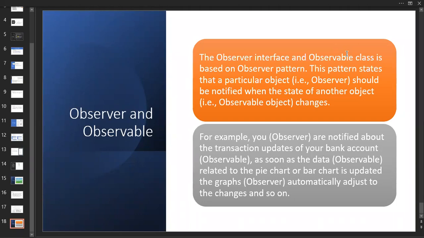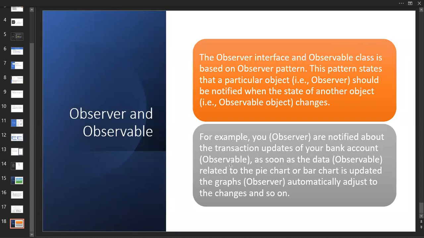Inside a program, you are supposed to tell that when something happens in a particular situation, you update it. When a person debits or credits an amount in your bank account, within a fraction of a second it will be updated in your account. Based on that, it plays a key role over here.